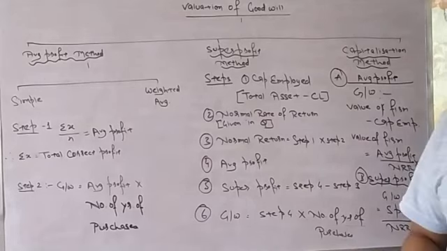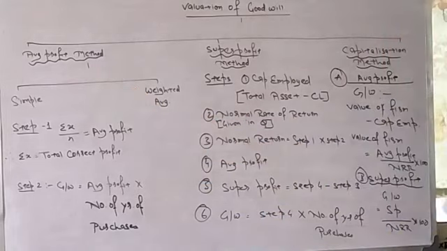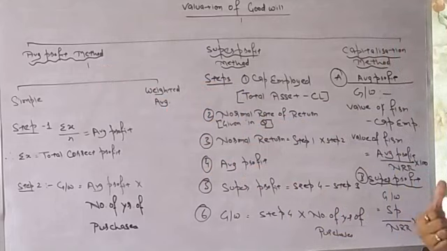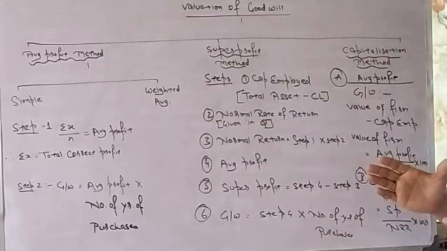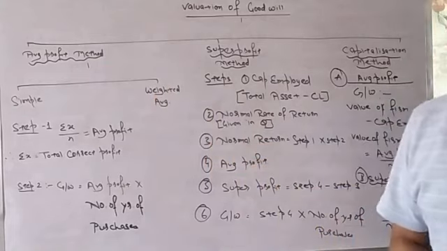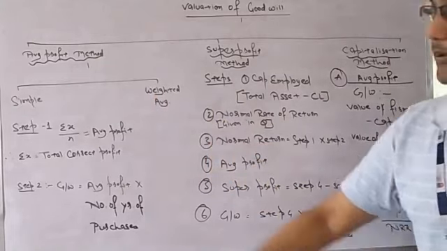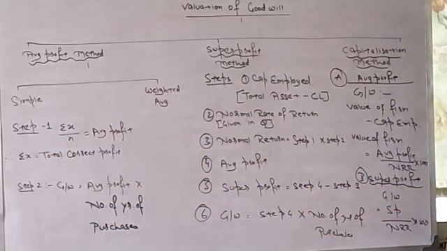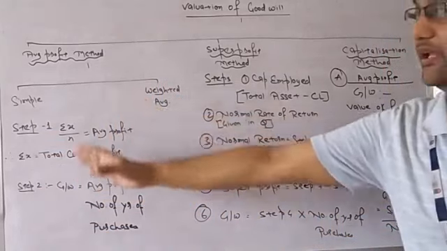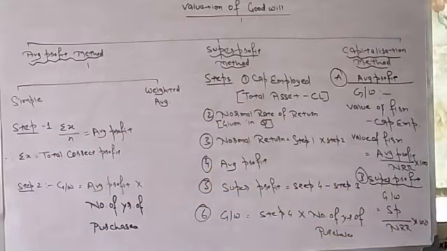There are 3 methods: average profit method, super profit method, and capitalization method. Under average profit method, there are 2 segregations: simple average and weighted average.